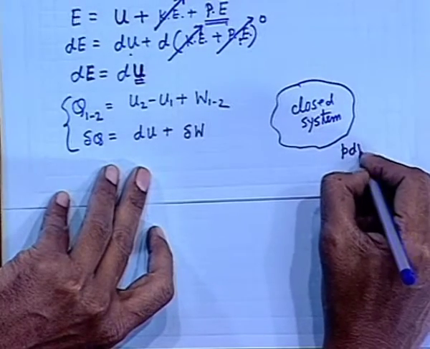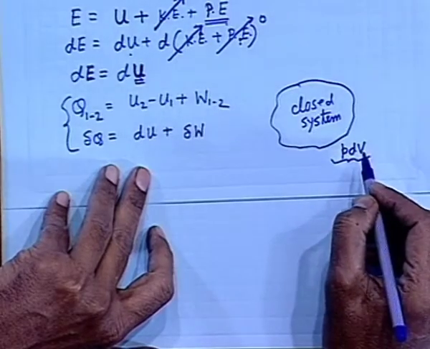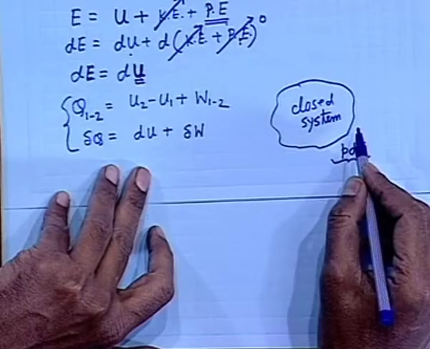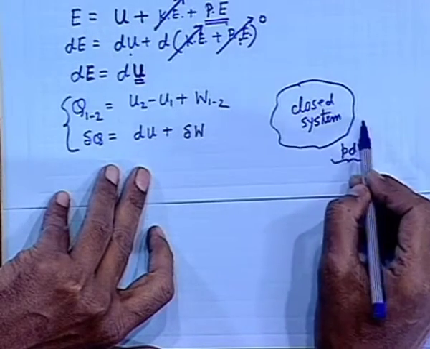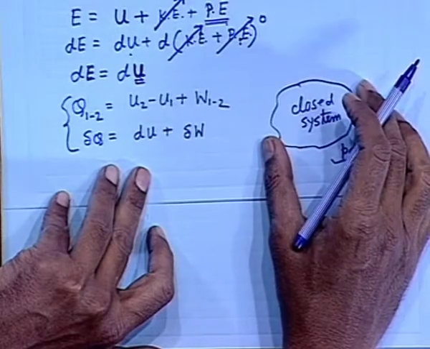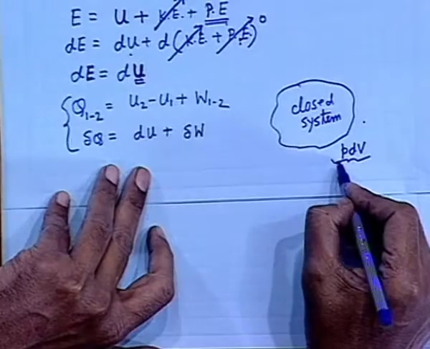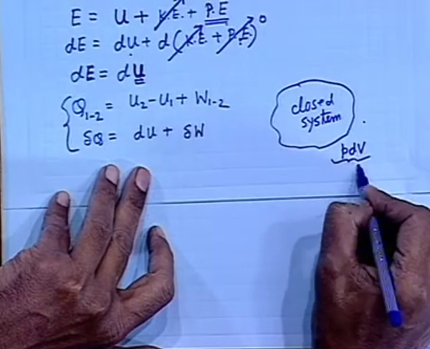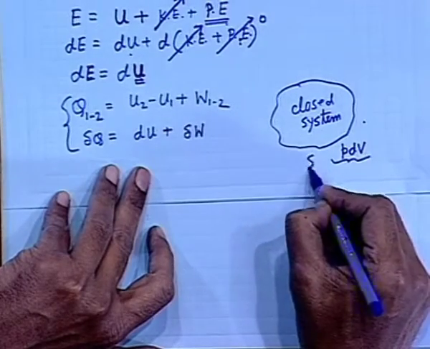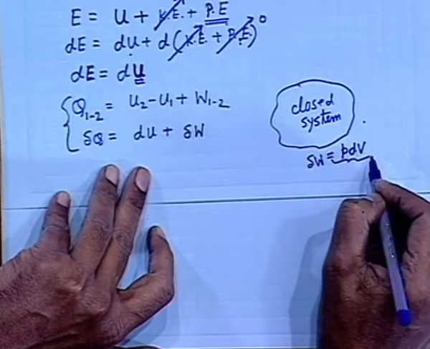Any form of reversible or quasi-static displacement work, that is the work interaction between the closed system and the surroundings because of the displacement of its system boundary, is given by the expression PdV. An infinitesimal amount of work is given by PdV, that means delta W equals PdV.